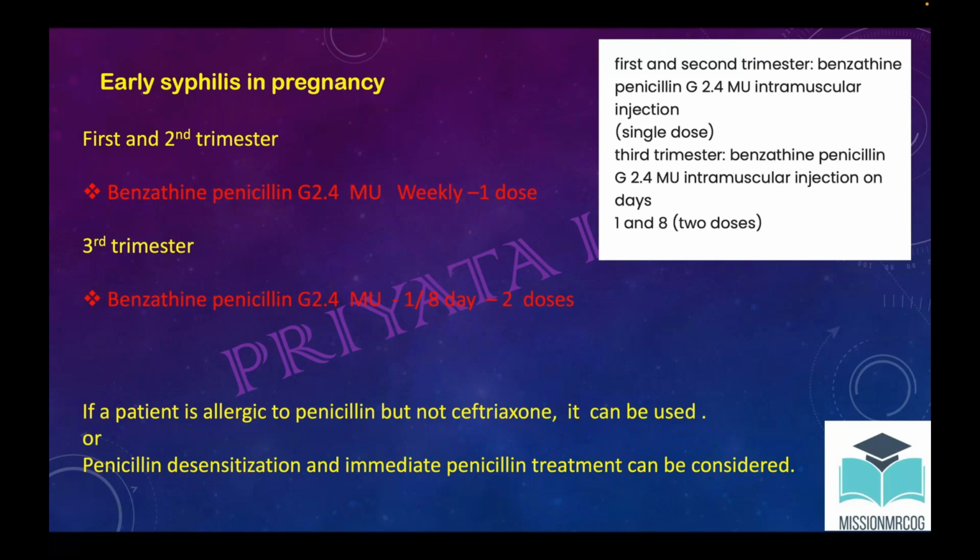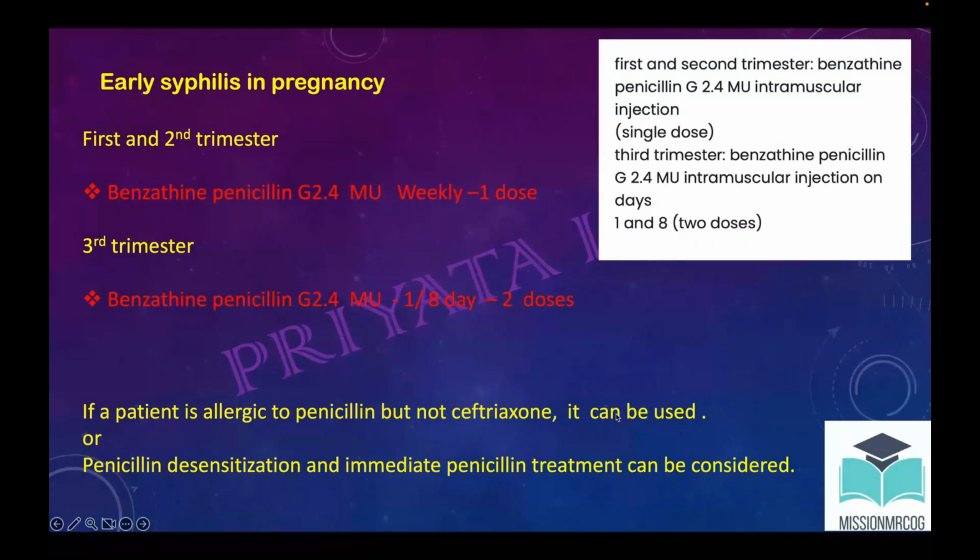Because of that, they give two doses in case of early syphilis in pregnancy if the patient presents after 28 weeks or in the third trimester. This part I have already explained. If the patient is allergic to penicillin, then ceftriaxone can be given.